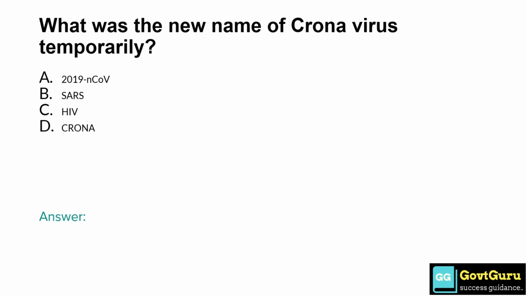What was the new name of coronavirus temporarily? Option A, 2019-nCoV. Option B, SARS. Option C, HIV. Option D, Corona. So the answer is option A, 2019-nCoV.